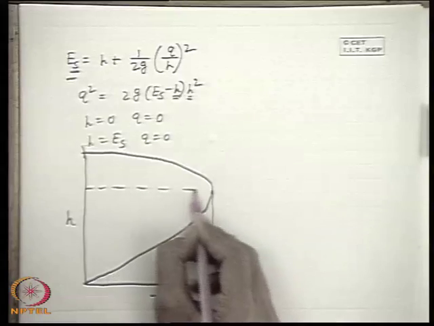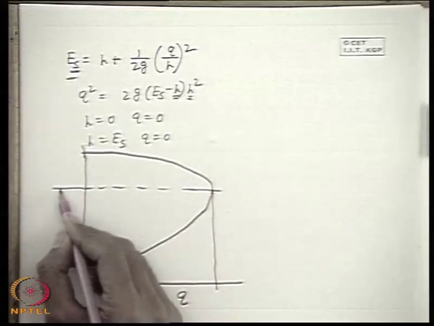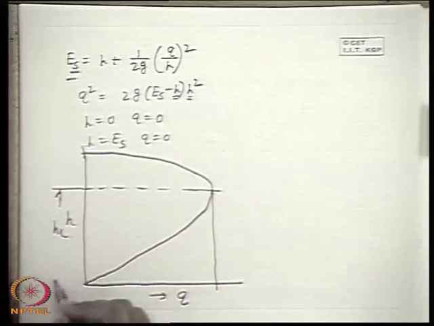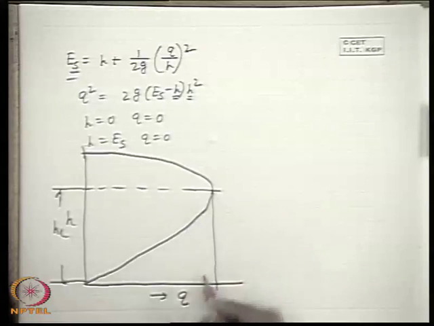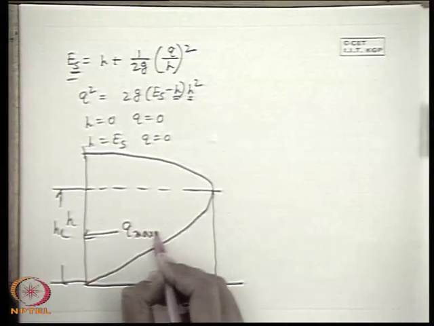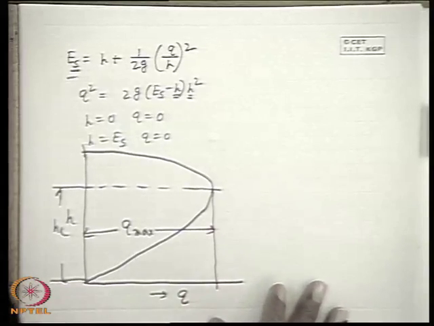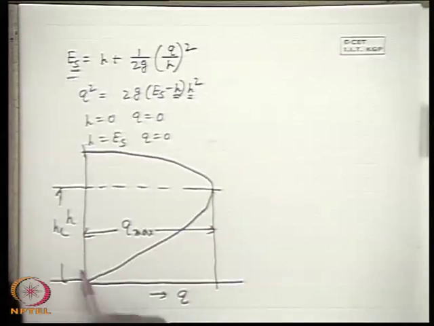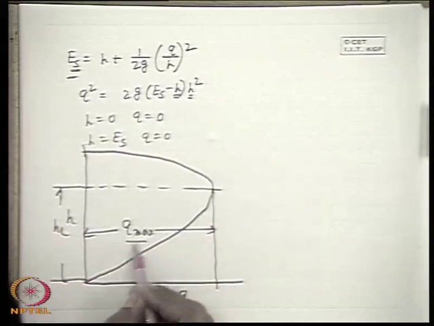Now the depth where it is maximum is the critical depth, and the value of this maximum flow rate is known as Q maximum. So let us find out again what is this condition, or what is this critical depth in this situation, and what is the value of Q max.